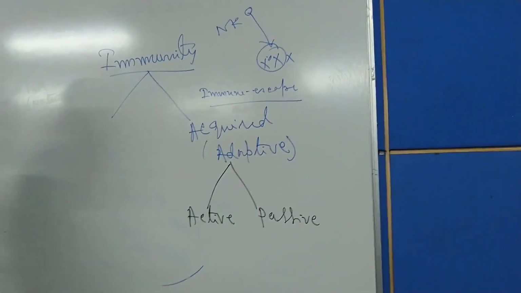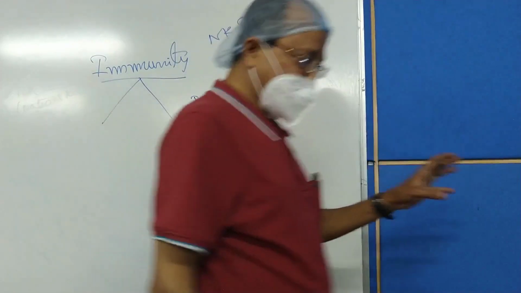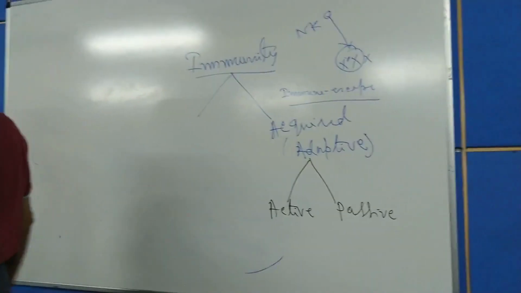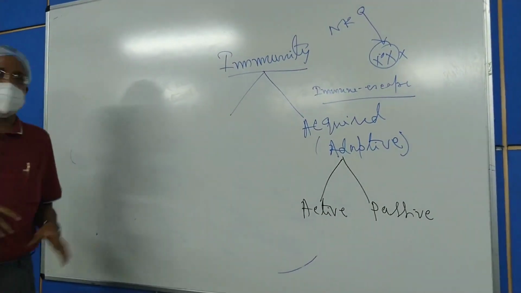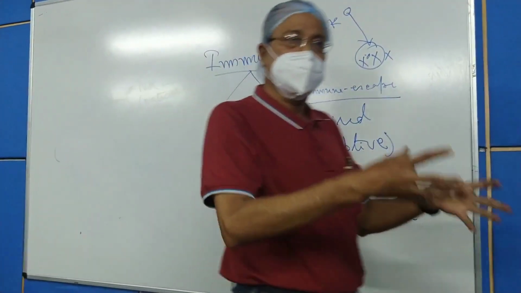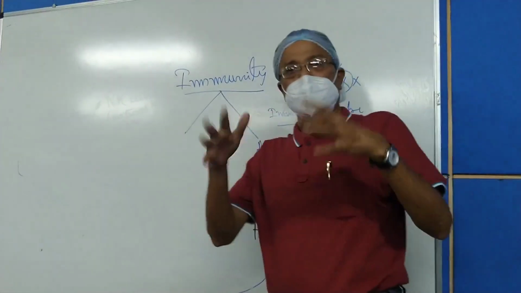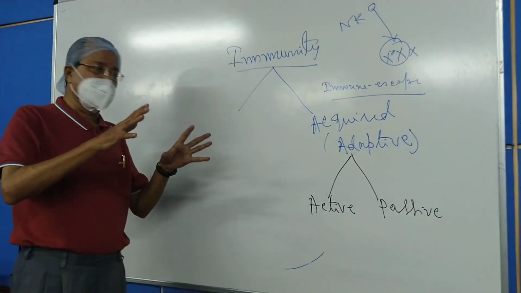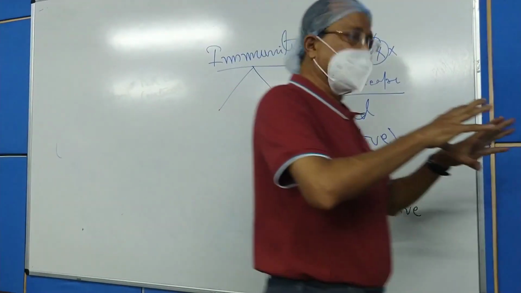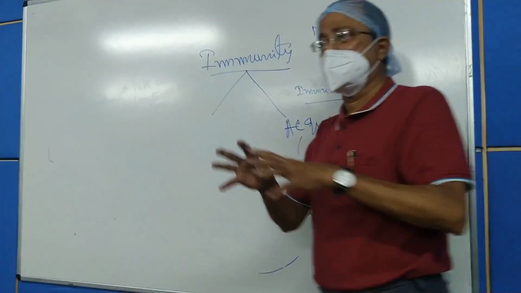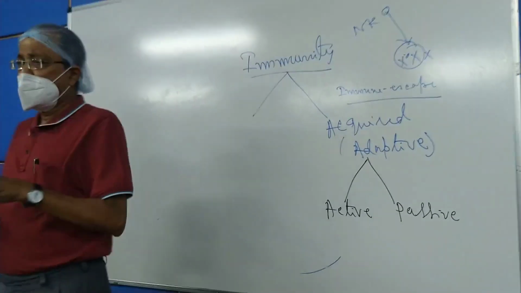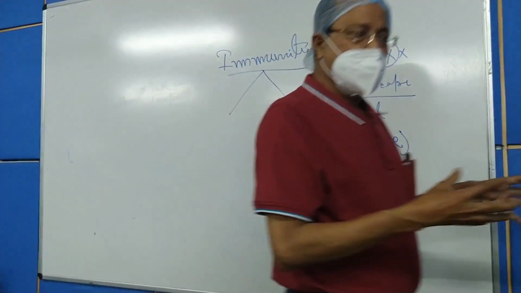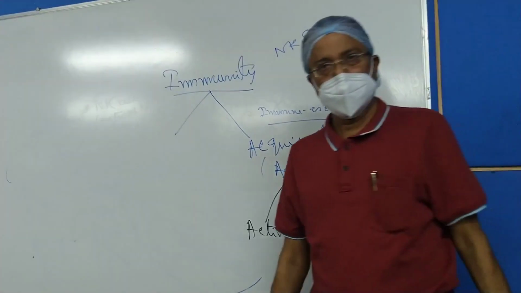Now, whenever the active acquired immunity is there, as the name suggests, it is developed as a result of the reaction of the body's immune response to the foreign substance, and as a result of which there is development of a number of immunocompetent cells, B lymphocytes, T lymphocytes, and their different varieties, and as a result of which there is inactivation of the entered foreign substance. Is this clear?